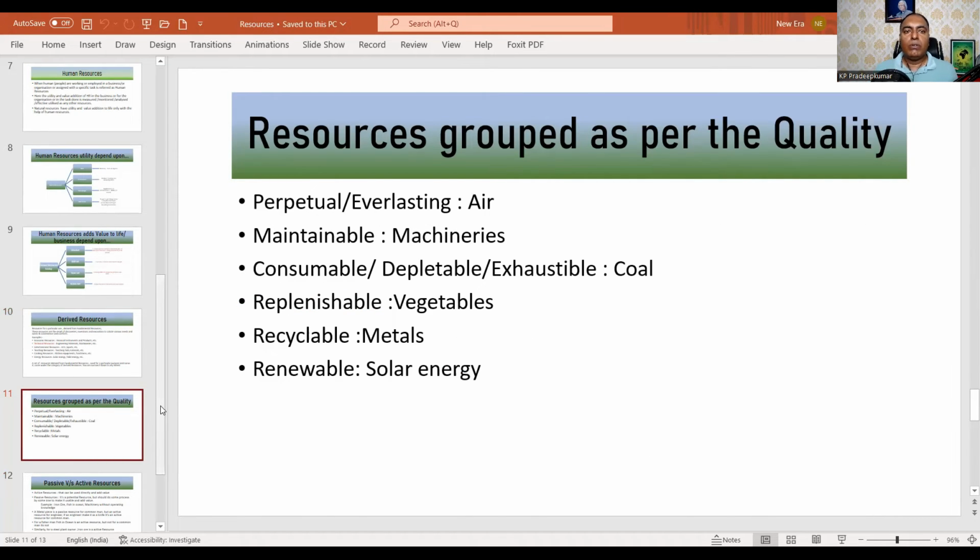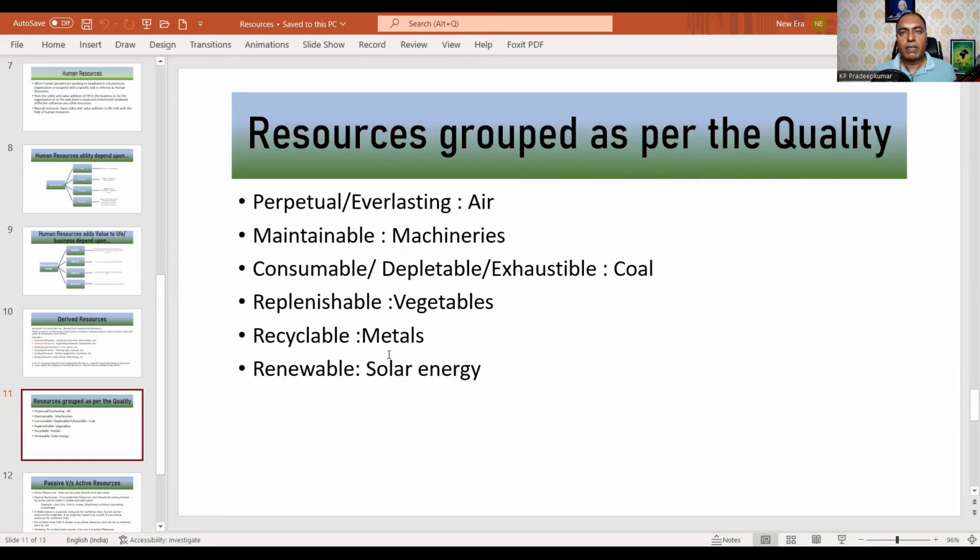We can also categorize resources depending upon a certain quality they have. We can call it perpetual or everlasting, like air, which is everlasting and perpetual. Maintainable, like machinery, which is a maintainable resource. Consumable, depletable, or exhaustible, which we just use and it gets consumed, depleted, or exhausted. And replenishable, like vegetables, which you can replenish.